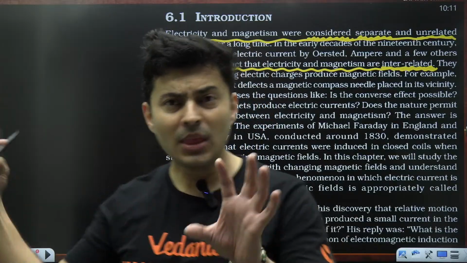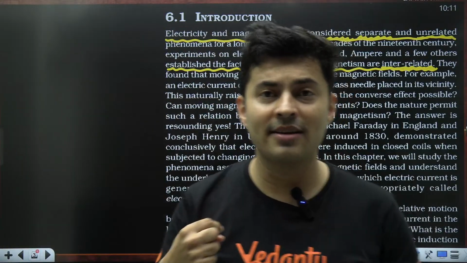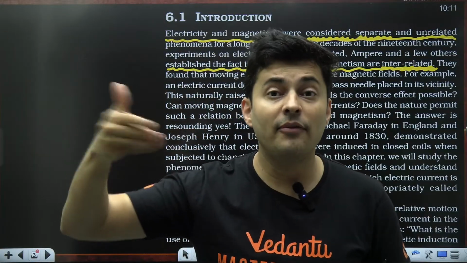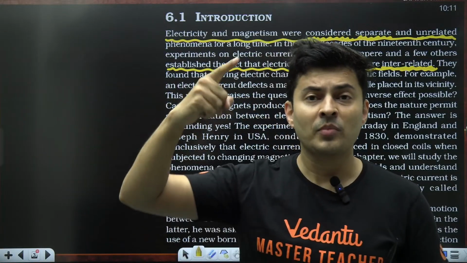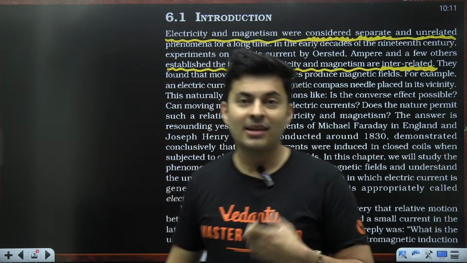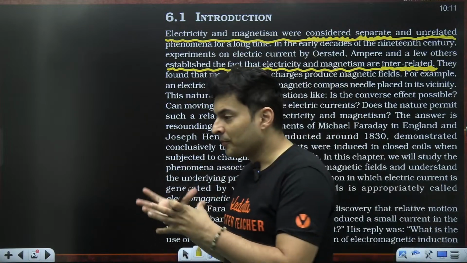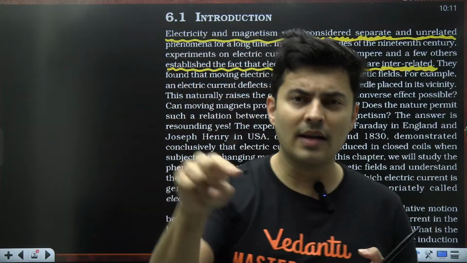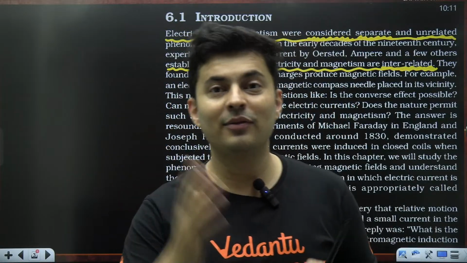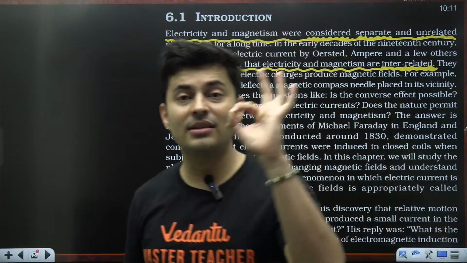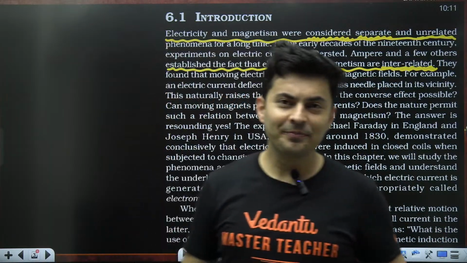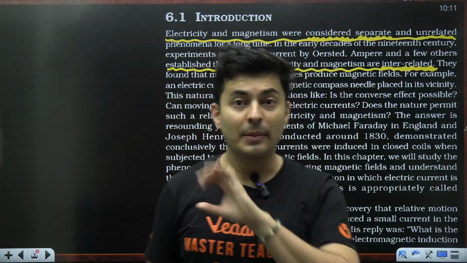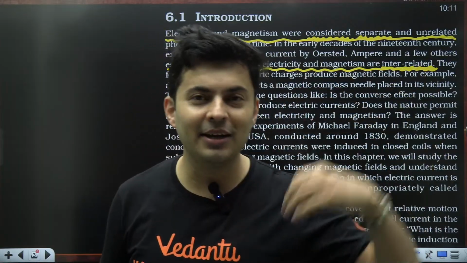Like whenever you pass current through a wire, it produces a magnetic field. It can affect magnetic coils or magnetic needles. Isn't that right? So we know even a charge which is thrown in a magnetic field gets affected by it and will get deflected by a force F is equal to QV cross B. If you notice, Q is the branch of electricity, B is the branch of magnetic field.